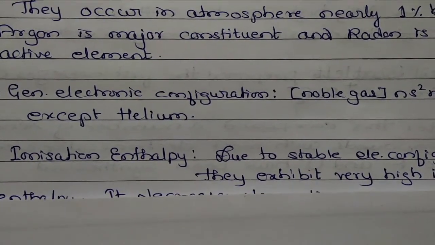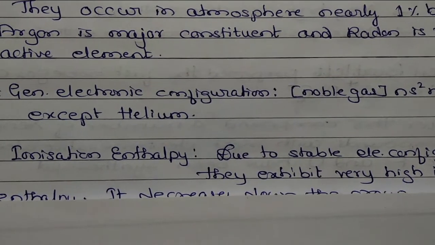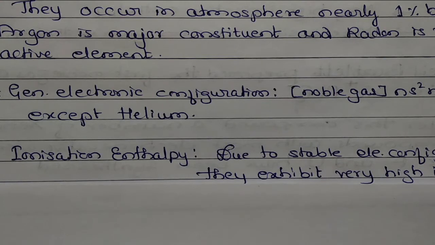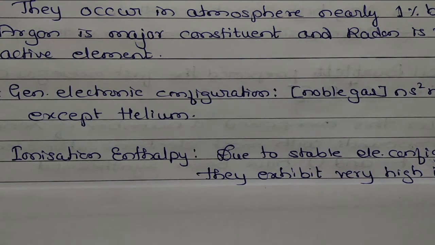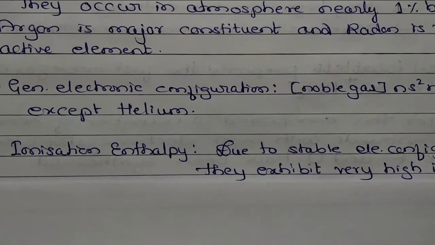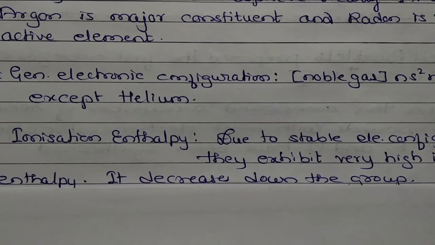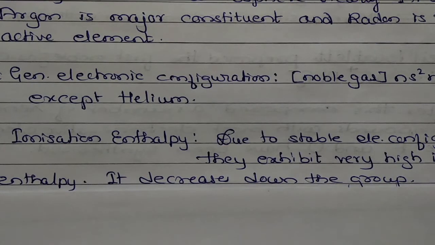Next is ionization enthalpy. They have a very high ionization enthalpy because all the orbitals are completely filled. It is not easy to remove electrons from any orbital because all are paired electrons. Therefore you require high energy. Due to the stable electronic configuration, they exhibit very high ionization enthalpy, and as usual, it decreases down the group.